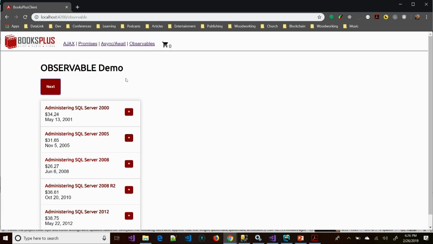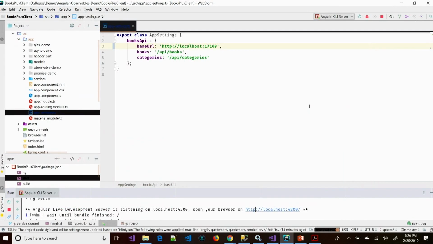And then after we talk about the observables, we'll go deeper into observables, and we'll use this as a cart, just to kind of create a store just to populate our cart. So it's not going to be a full-fledged application, but I think we'll get the point across. The only reason I want to bring up Ajax is just to show you how painful it used to be to do this kind of stuff. So for those of you that are new to JavaScript that never had to do this, you have no idea how good you have it.